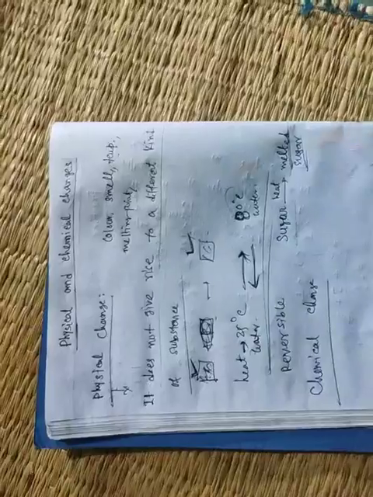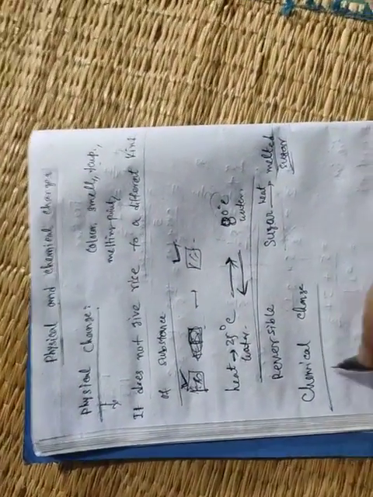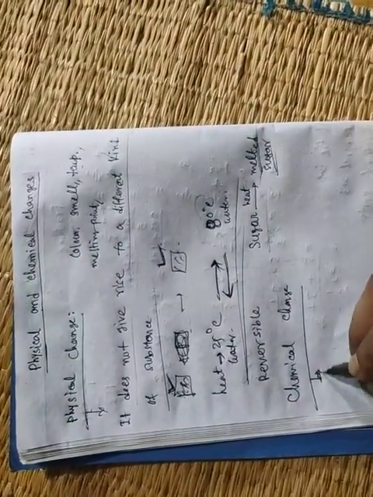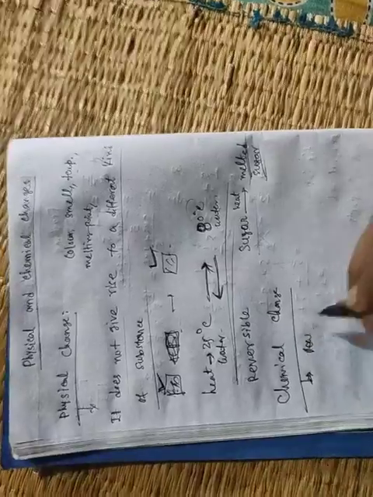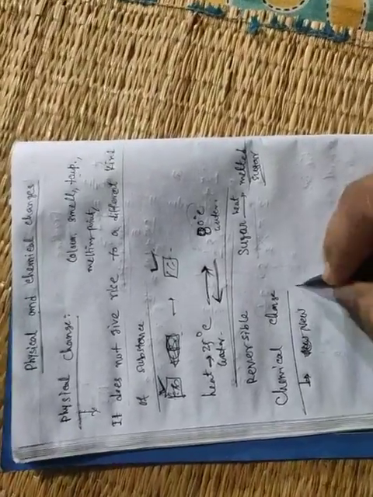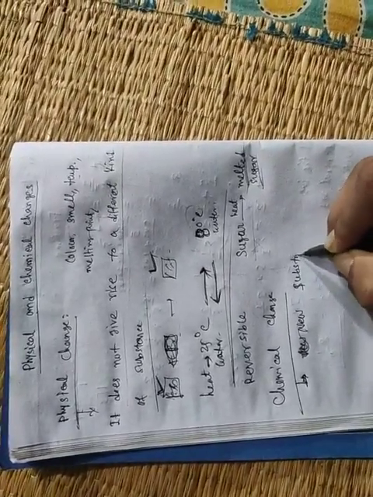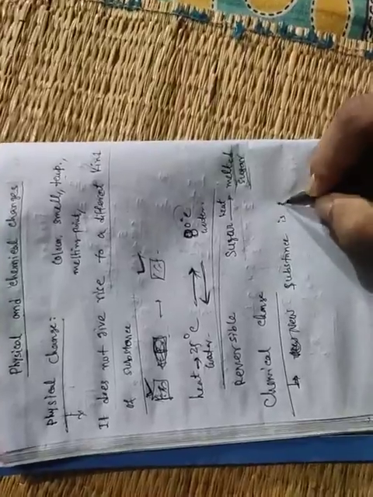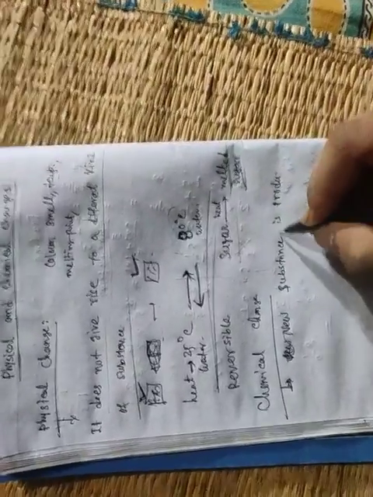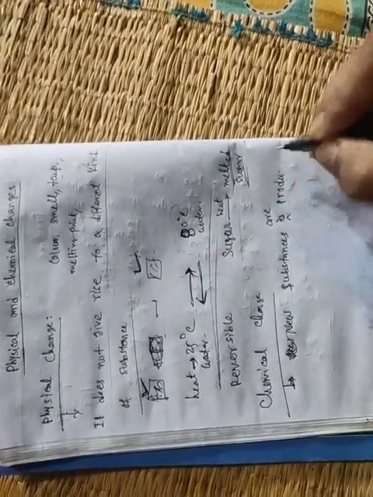It is opposite to the physical change. Physical change does not give rise to a different kind of substance, but for chemical change, a new product is formed, or a new substance is produced. New substances are produced.